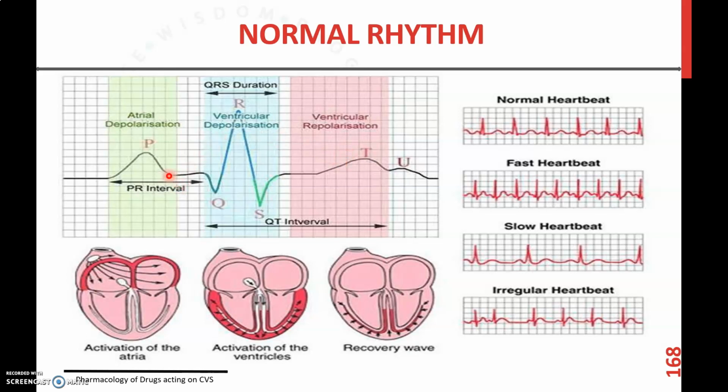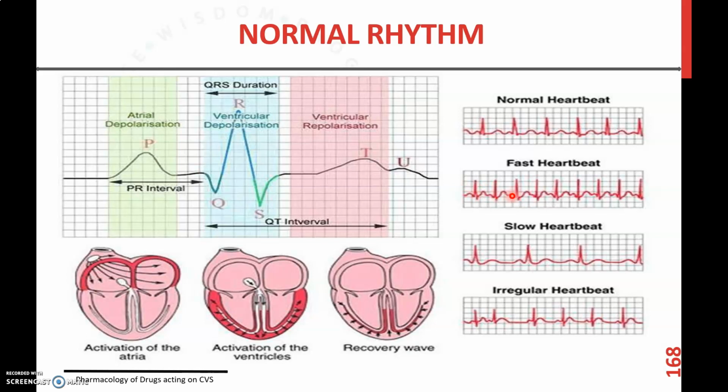So when the atrium contracts, we get a P wave, when the ventricle contracts, we get a QRS complex, and when the ventricle relaxes, we get ventricular repolarization. This is the normal ECG of a normal rhythm of the heart.